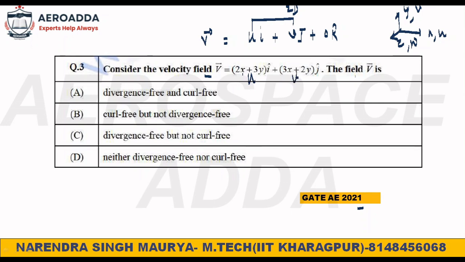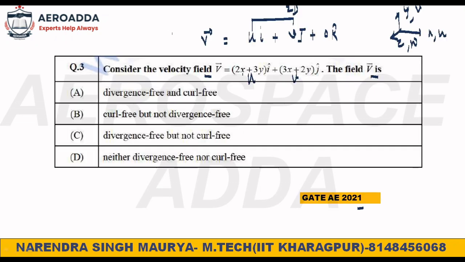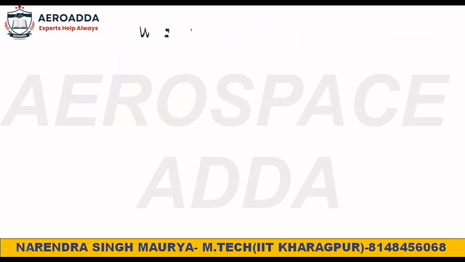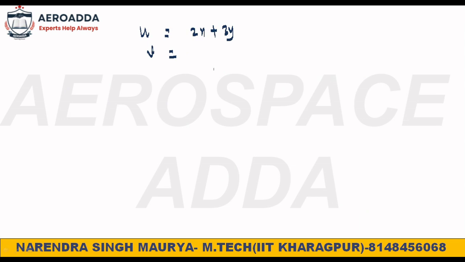They are asking whether the field V vector is divergence free and curl free. What is the meaning of it? Divergence free and curl free. Okay, we'll calculate curl and divergence. Very simple. So you have here the velocity components. What do you have? u is nothing but 2x plus 3y. And what is the small v? See everybody, small v is nothing but 3x plus 2y.